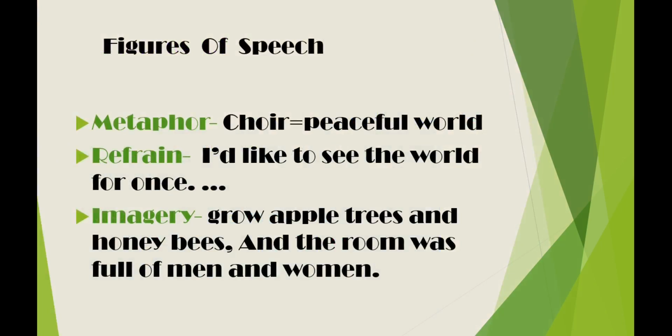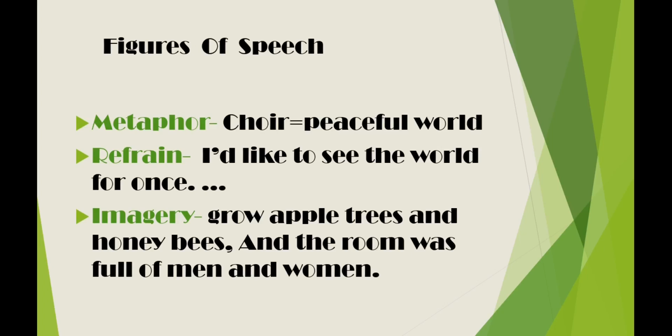Next, refrain. Refrain is usually a set of lines that are repeated in poems to emphasize or underline or stress an idea or a thought. That was done by the poet, and the particular example for this is I'd like to see the world for once all standing hand in hand.